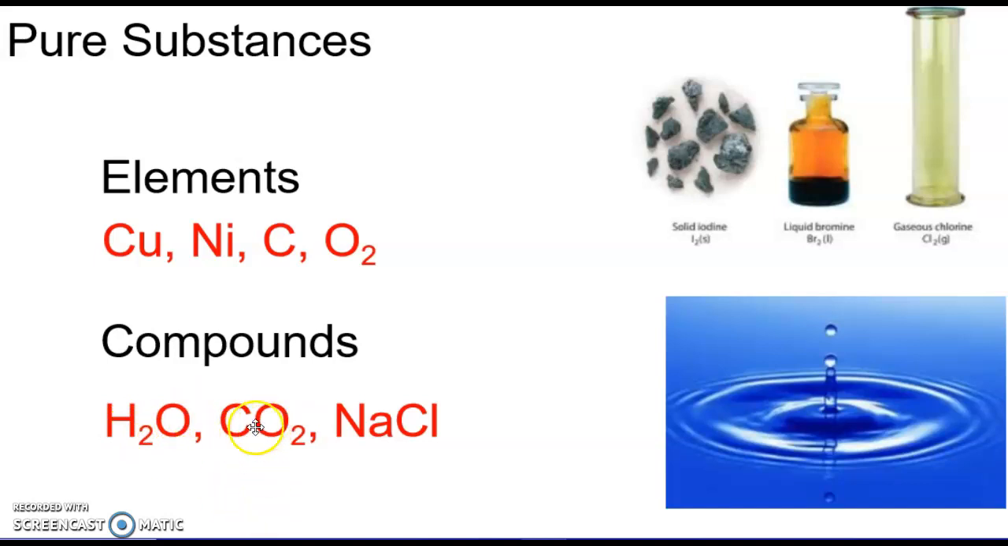CO2, that's carbon dioxide, the stuff we breathe out, that's made of carbon and oxygen. So because there's two capital letters there, there's two different elements, that's going to be a compound. So NaCl, Na is sodium, Cl is chlorine. So NaCl is going to be sodium chloride. That's a compound because it has two capital letters. And the common name for that would just be table salt.